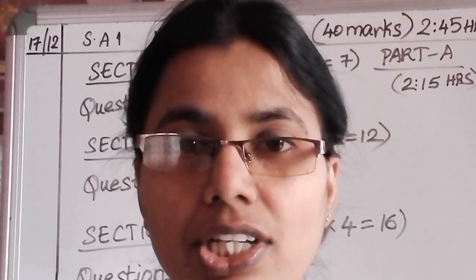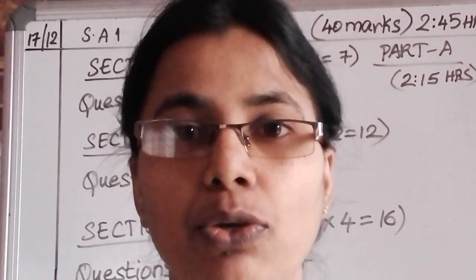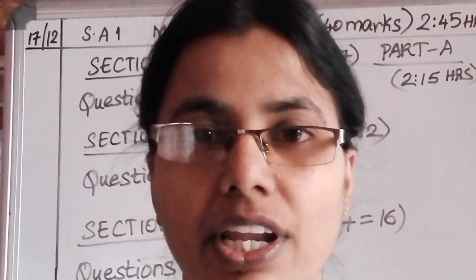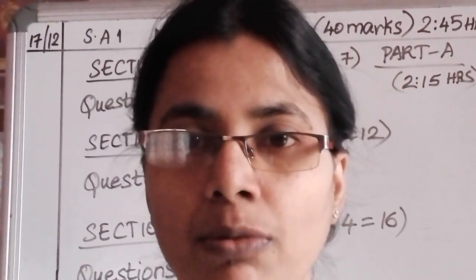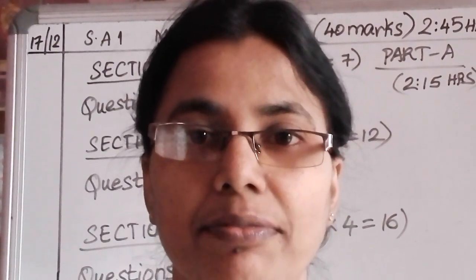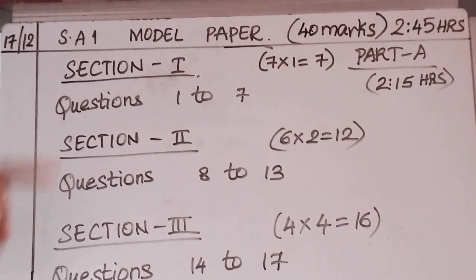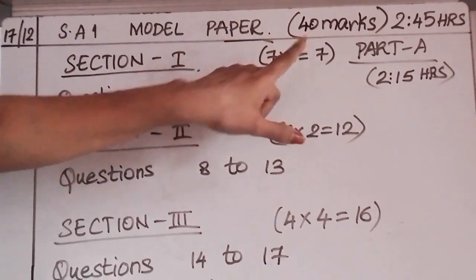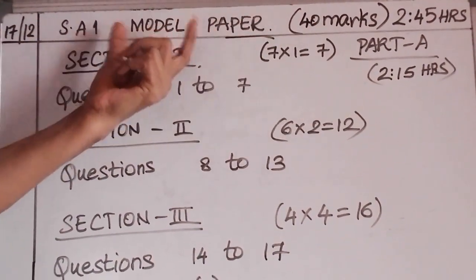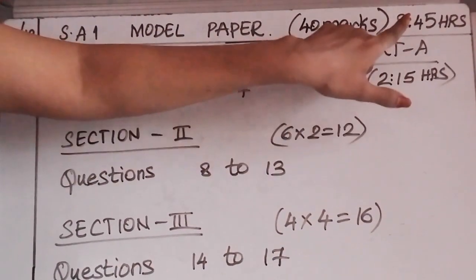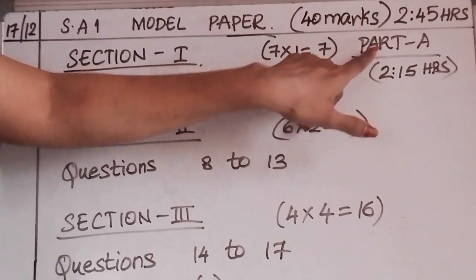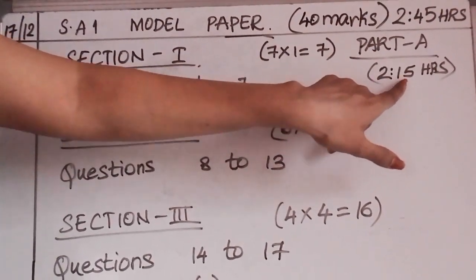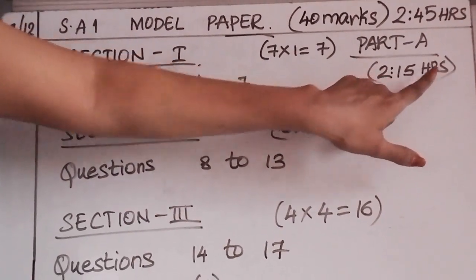There are 4 sections in part A, and in part B you have one section, which is choose the correct answer. To have a better idea, I have written the sections on the board. Let us see that. Okay, essay 1 model paper, it is for 40 marks. The time is 2 hours 45 minutes. For writing part A you have 2 hours 15 minutes given.